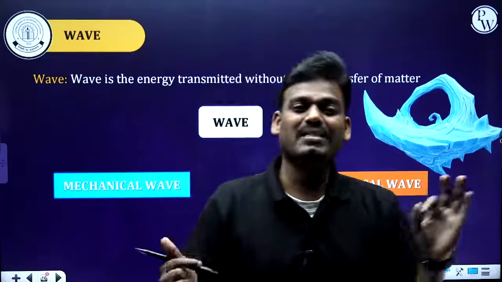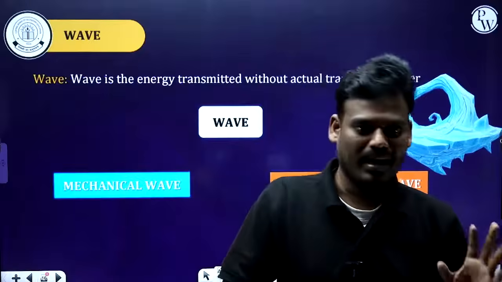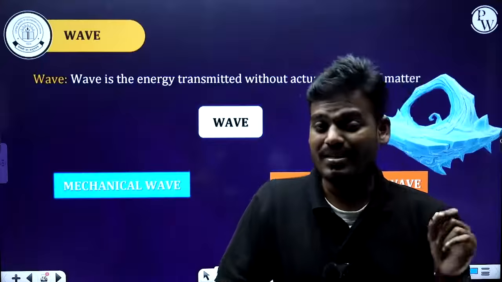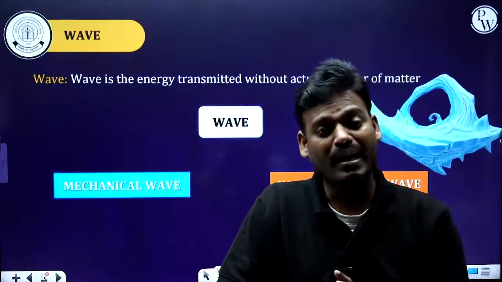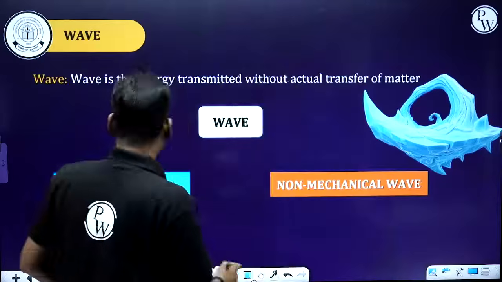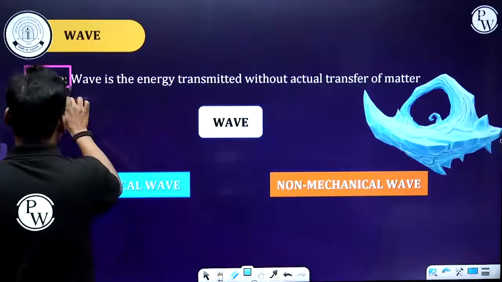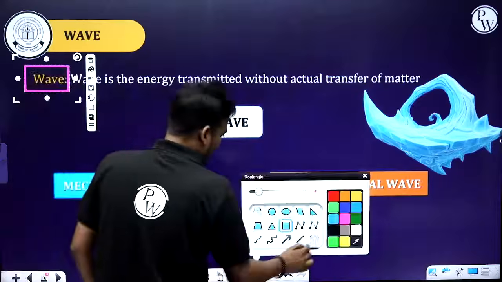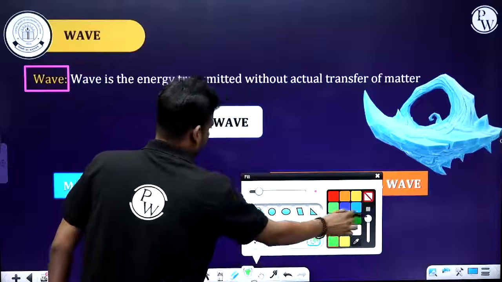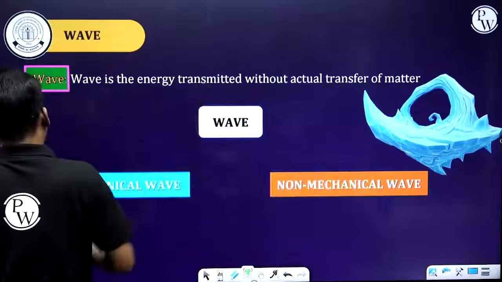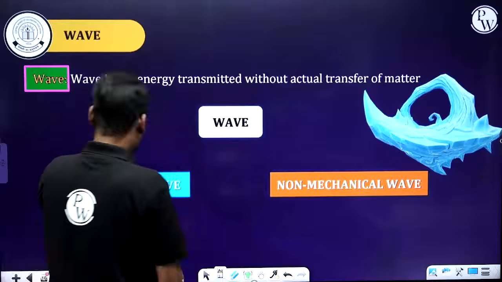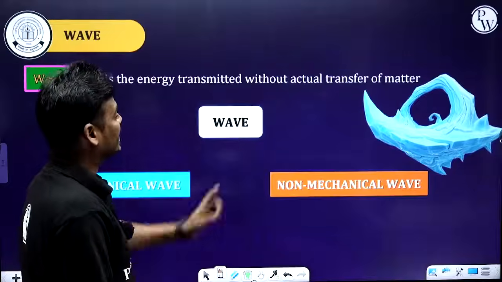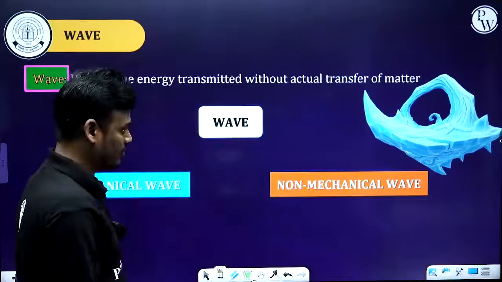One is mechanical wave, another one is non-mechanical wave. Let's see what is this mechanical wave and what is non-mechanical wave. So first, what is this wave? Already I have given the definition of this wave. Wave is the energy transmitted without actual transfer of a matter.